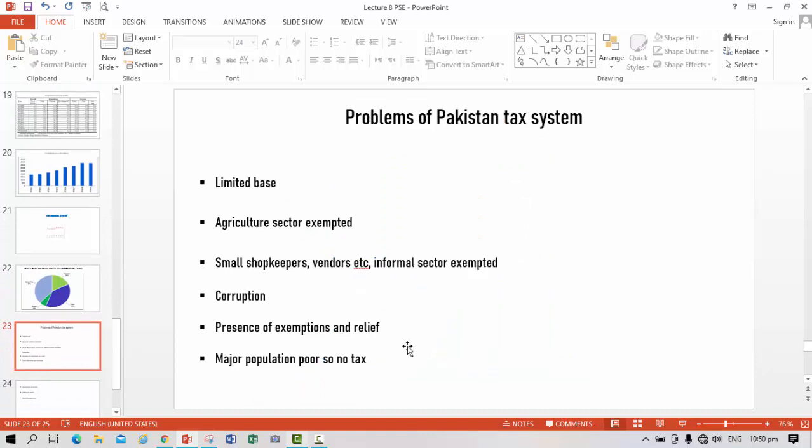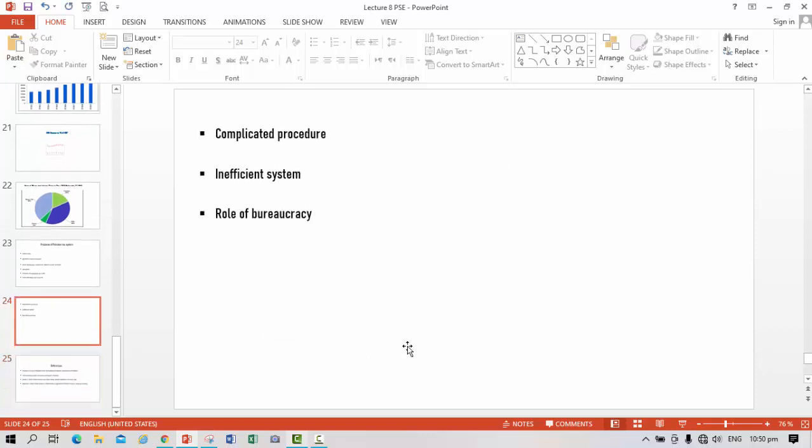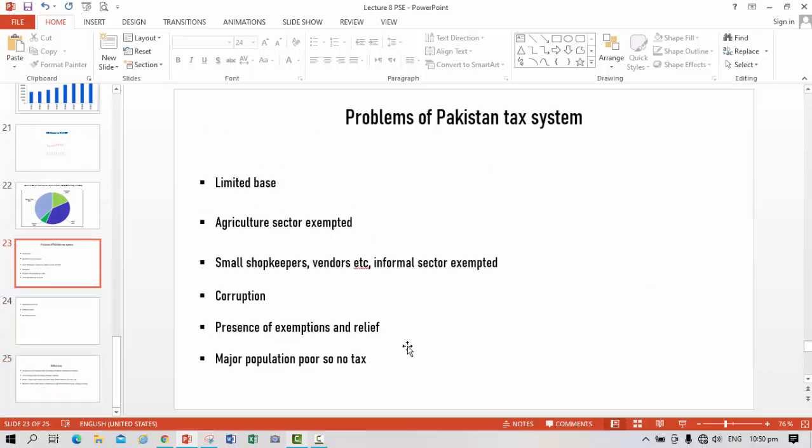Now, at the end, let us discuss the problems of the tax system of Pakistan. We have a limited tax base. In order to increase the tax revenue, the tax base should be increased.